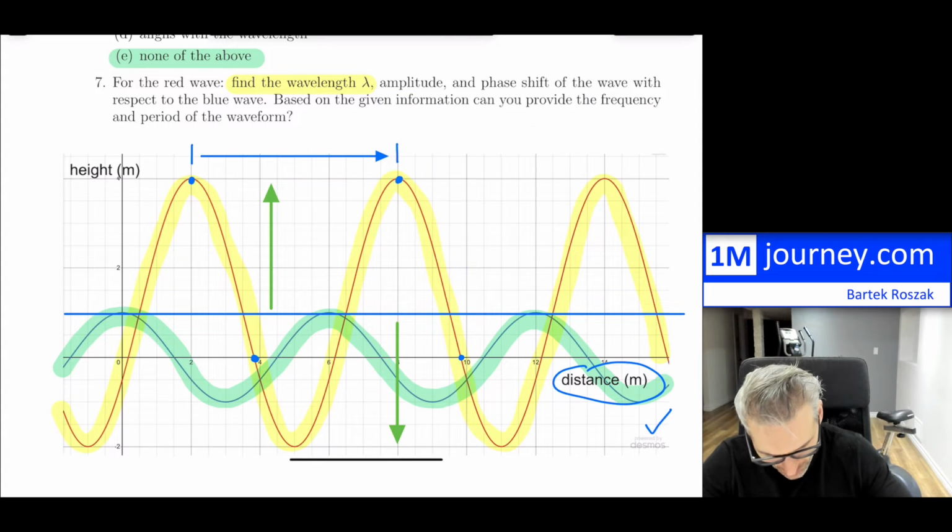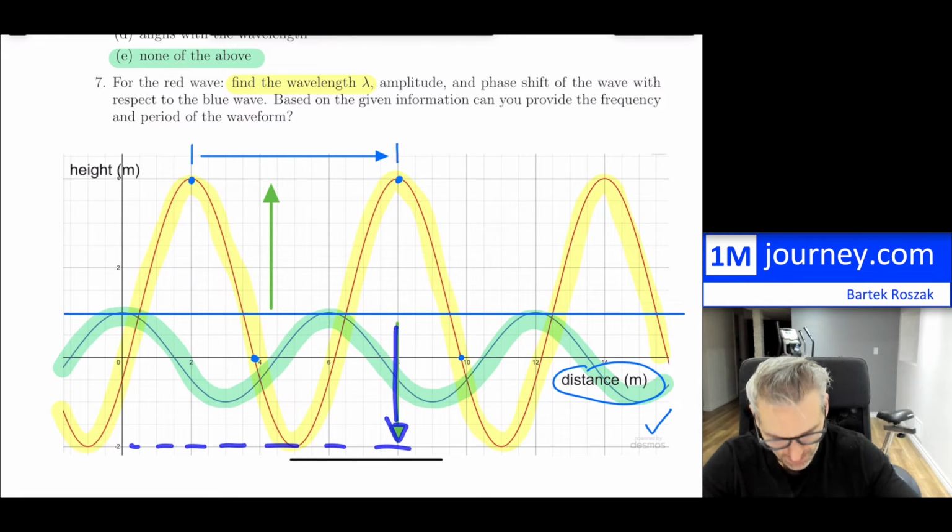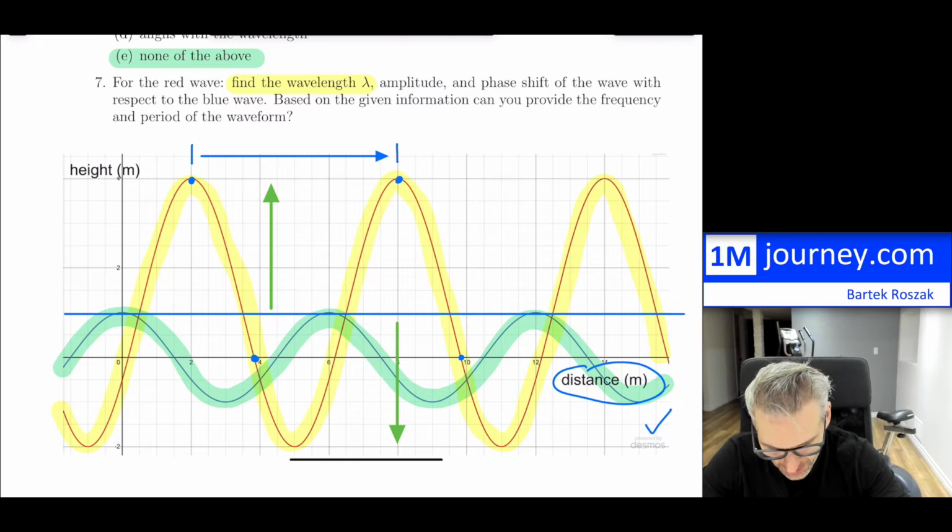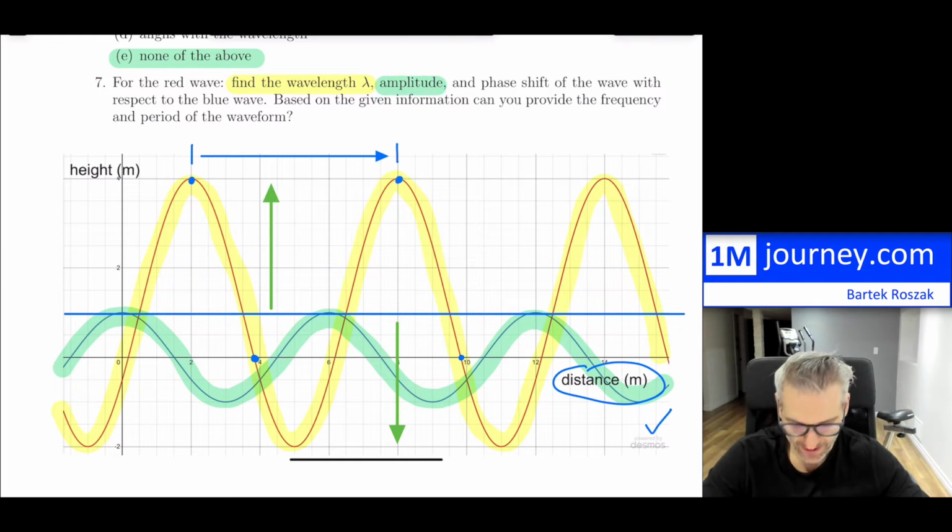All right. Or you can go from 1 all the way to minus 2 in here. And again, that simply is 3 meters. So that's my amplitude. That would have been the second piece that we had to find. So wavelength 6 meters, amplitude 3 meters for this one.